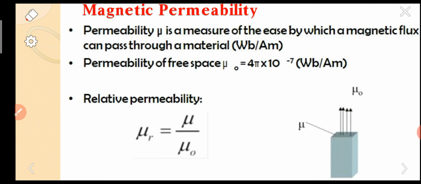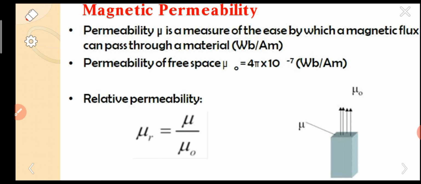That is the simple meaning. So mu r equals mu by mu naught. Mu naught means free space, mu means in some material. If we take the ratio, you get relative permeability. These are the same quantities, so the units get cancelled. So there are no units for relative permeability. This is all about magnetic permeability and relative permeability.